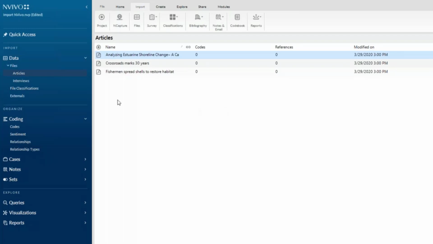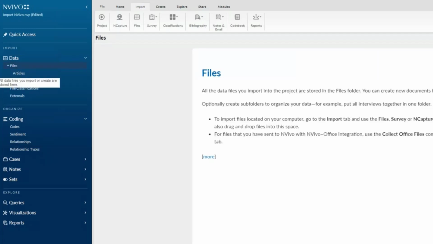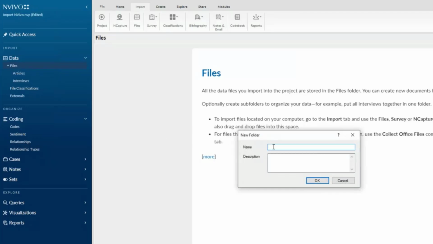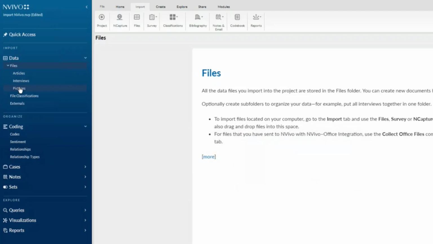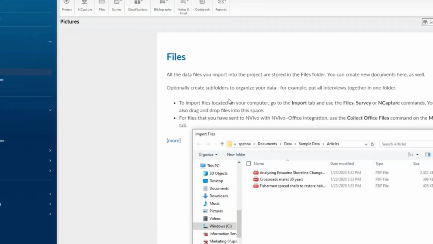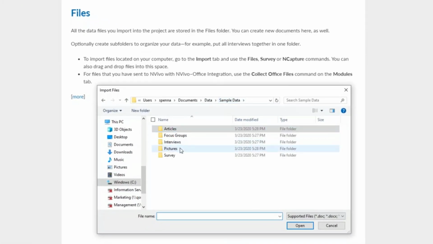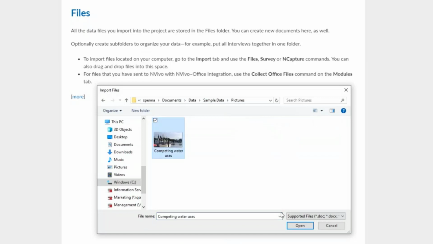You can also bring in images, so I'll create a folder called Pictures. And import files. Bring in the picture.